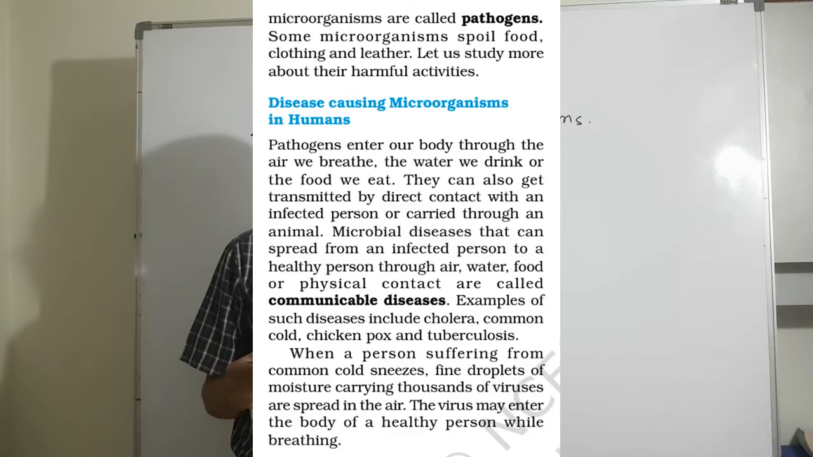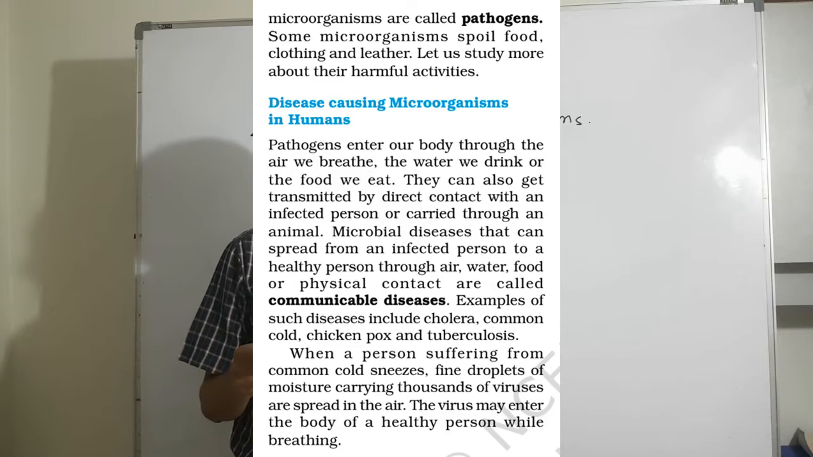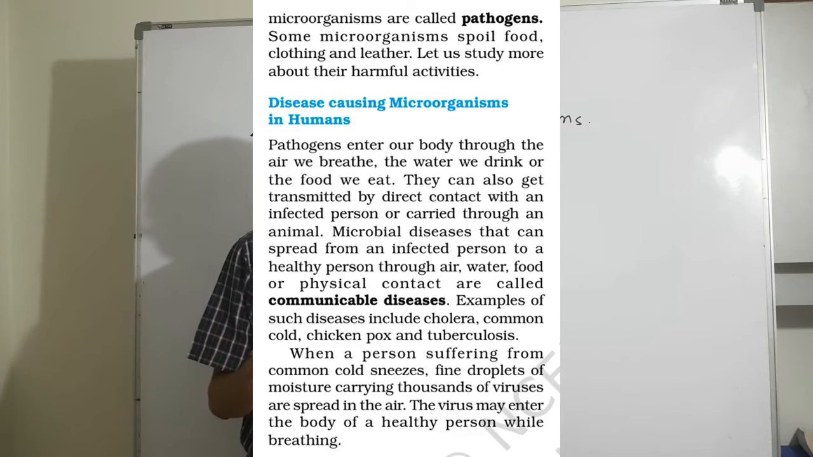Disease causing microorganisms in humans. Pathogens enter our body through the air we breathe, the water we drink or the food we eat. They can also get transmitted by direct contact with an infected person or carried through an animal. Microbial disease that can spread from an infected person to a healthy person through air, water, food or physical contact are called communicable diseases. Examples of such disease include cholera, common cold, chickenpox and tuberculosis.